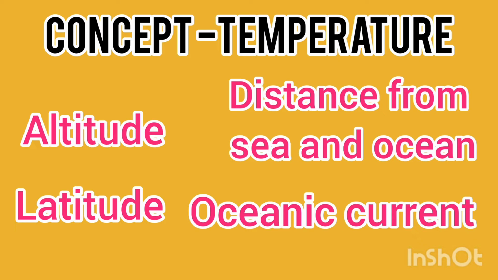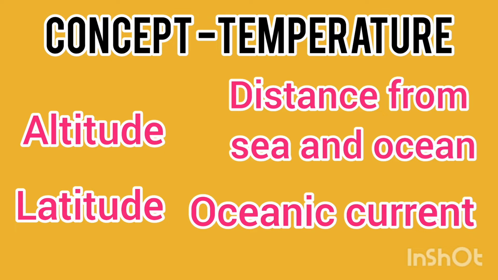So the temperature gradually decreases with increase in altitude. So this is called cold at high altitude. We have seen hot at low altitude, and now cold at high altitude.